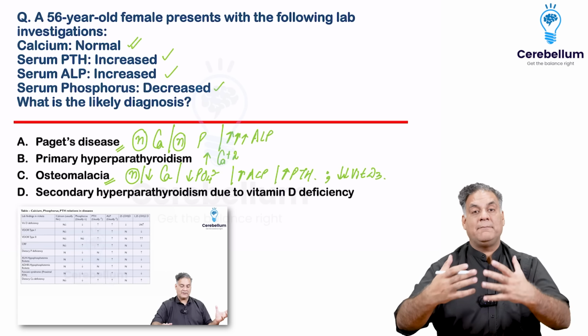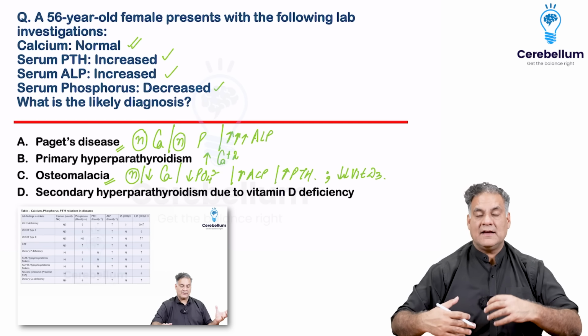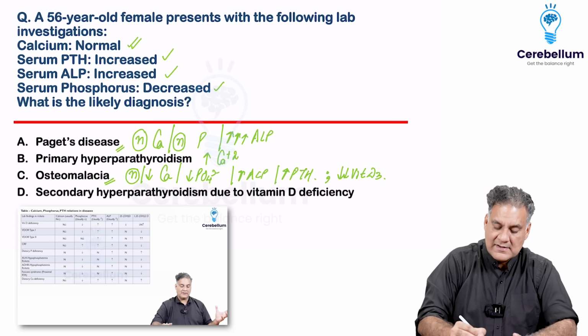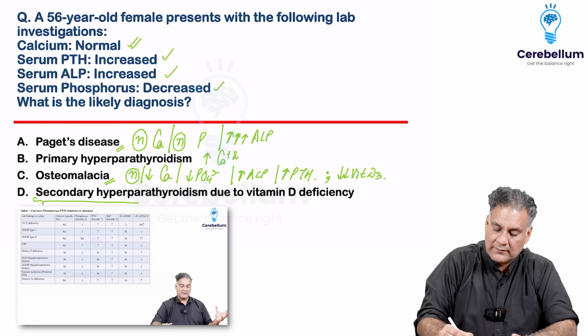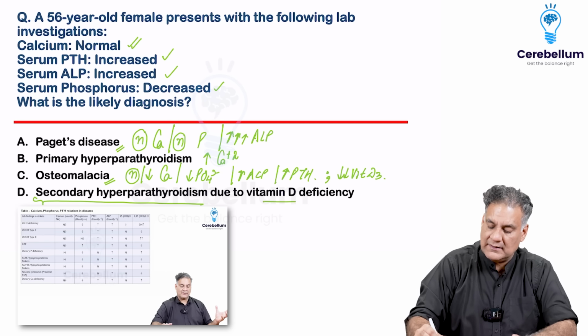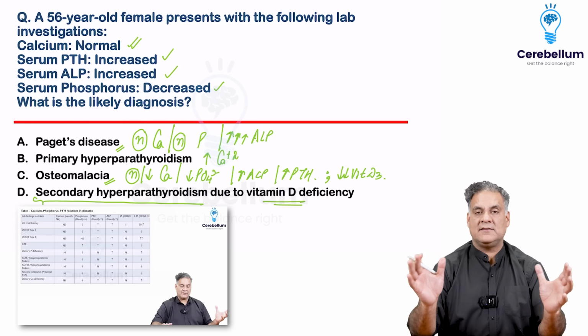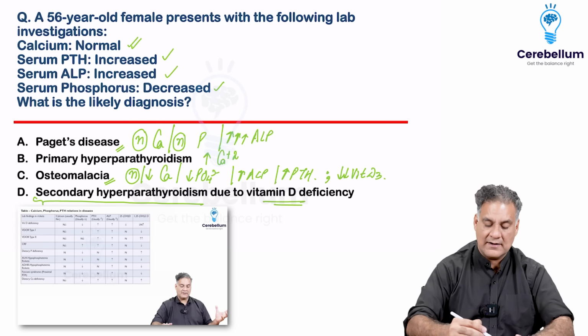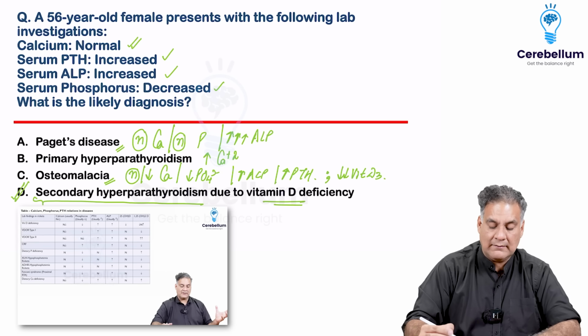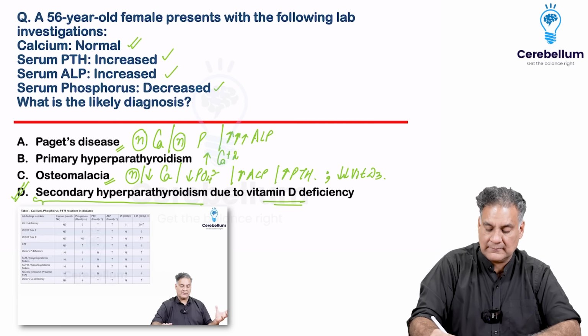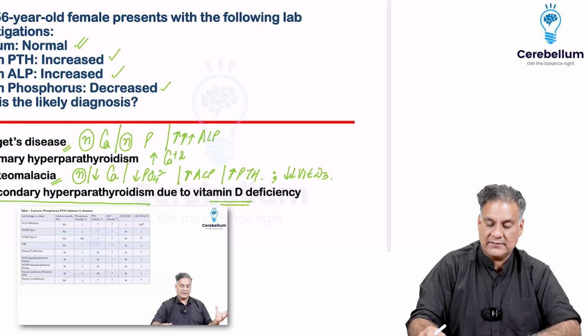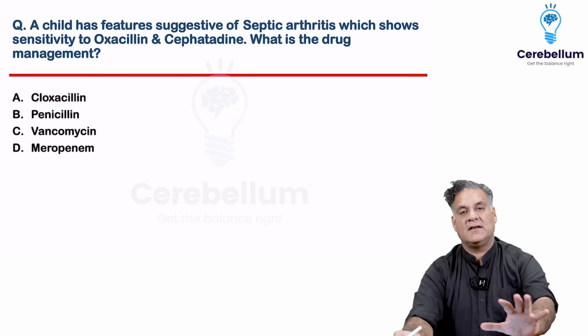To further help, they have simplified option number 4, secondary hyperparathyroidism, which is a result of vitamin D deficiency. Whether vitamin D deficiency was there or not depends, different students tell me different answers. But this is the best answer. D more than C is the best answer here. Remember that, my friends.